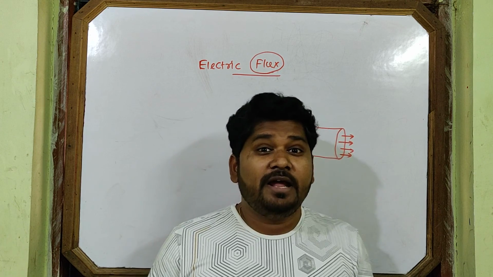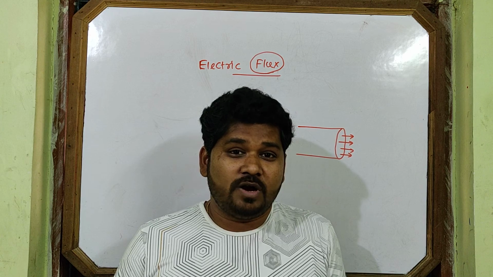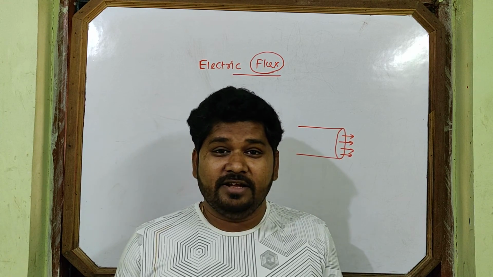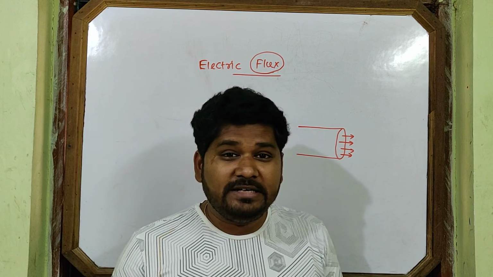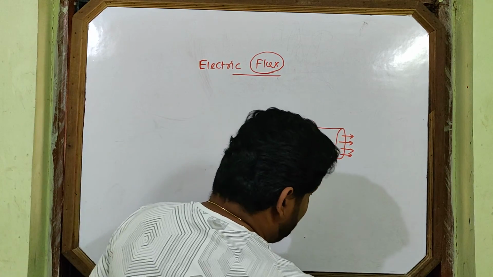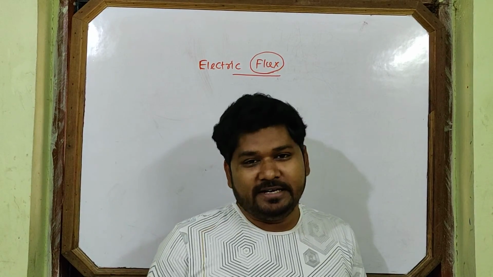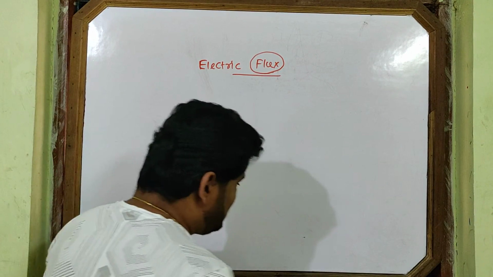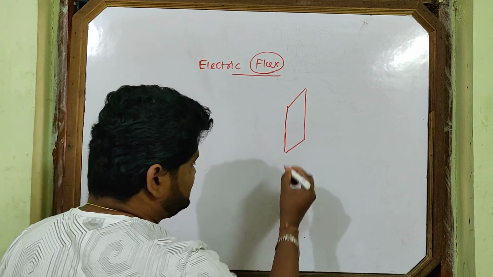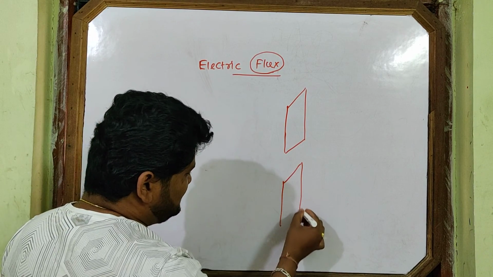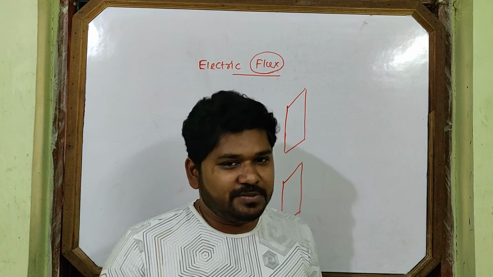But quantitatively, how will we measure? We cannot count the lines of force 1, 2, 3, 4 like this. They are imaginary lines. So how will we calculate electric flux quantitatively? I am just telling what is the formula of the electric flux. So now let us see. I am taking one surface like this. This is a surface. You see, this is another identical surface. Both surfaces are of the same area, suppose.